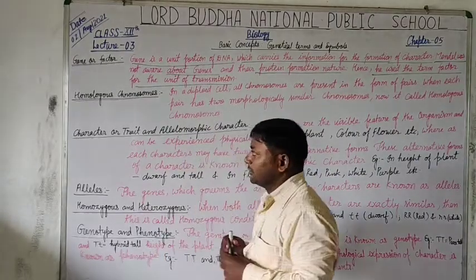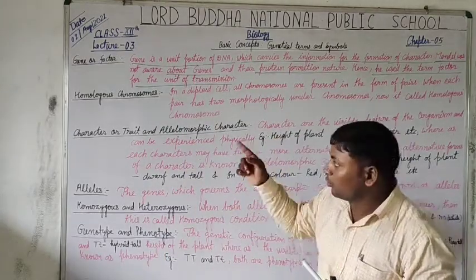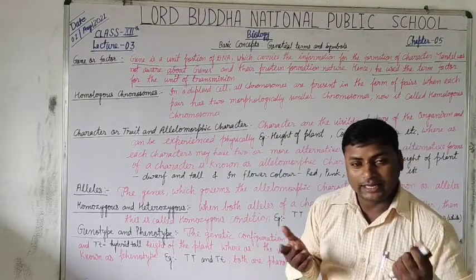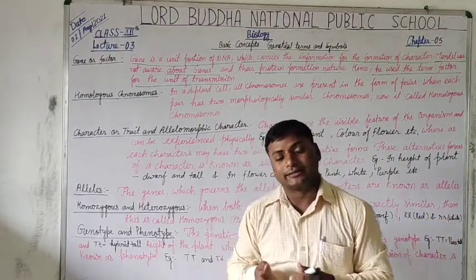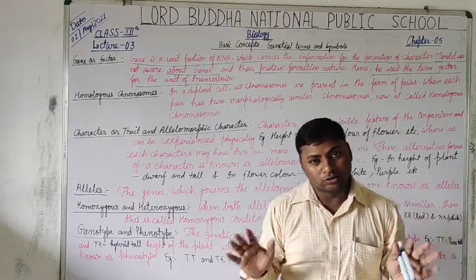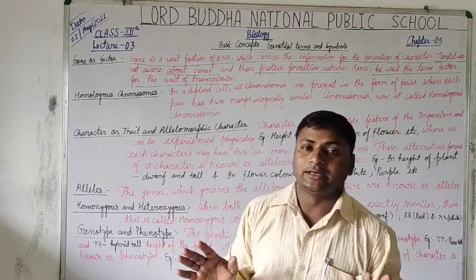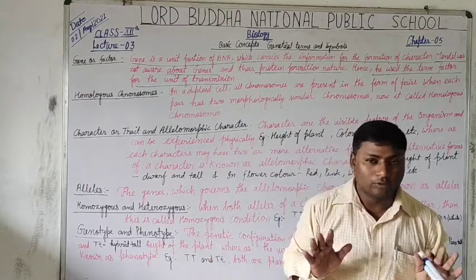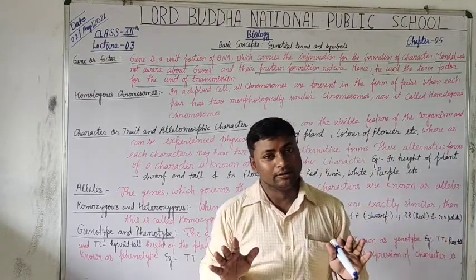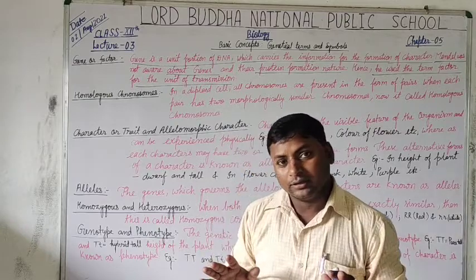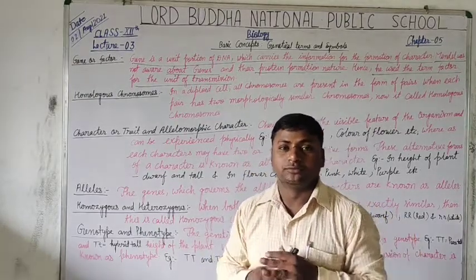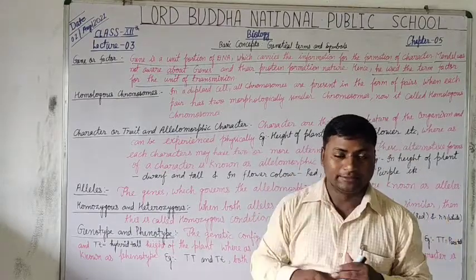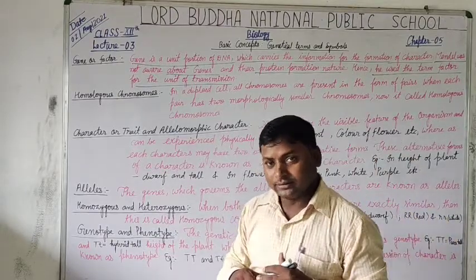Now, the second term he used is homologous chromosomes. Students, as we know, in diploid cells, all the somatic cells which are helpful in the formation of the body are diploid cells having the full number of chromosomes according to the species. Is that clear?